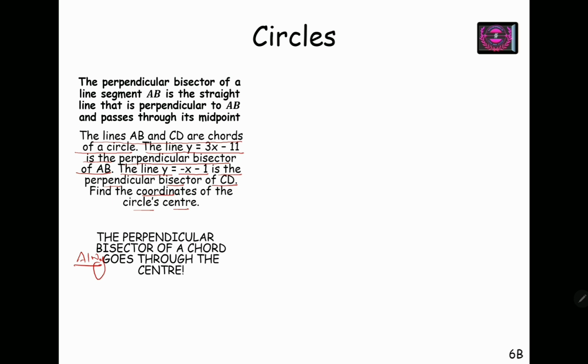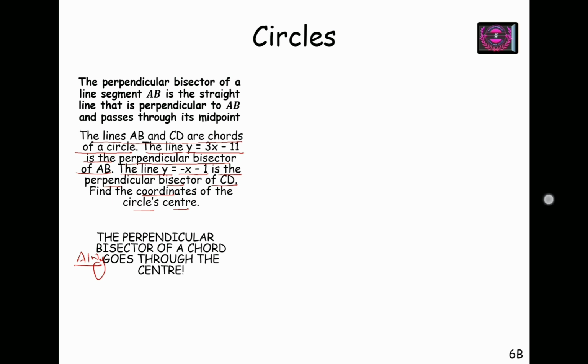Therefore, these perpendicular bisectors, 3x minus 11, which is the perpendicular bisector of AB, and minus x minus 1, which is the perpendicular bisector of CD, both of these will pass through the center of the circle. Is this clear? Okay. Which means that the point of intersection of these two perpendicular bisectors will be the center of the circle. I have already told you that the perpendicular bisector of a chord always goes through the center of the circle.